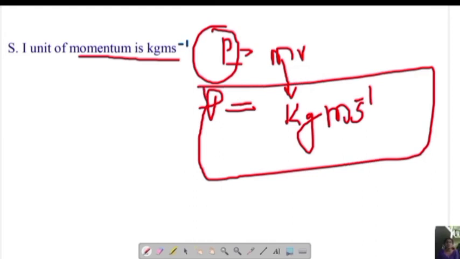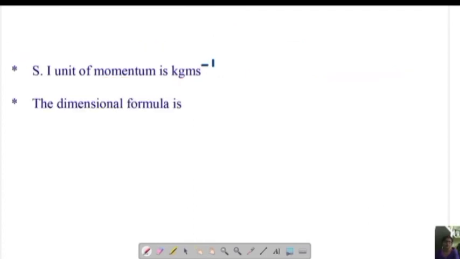Simply, if you know the formula, you can write the SI unit of any physical quantity. So be prepared about the formula. Be practicing the formula. Next we will go for the dimensional formula. So what is the dimensional formula? The dimensional formula of momentum, again we will use the formula. What is that formula? P is equal to m into v.